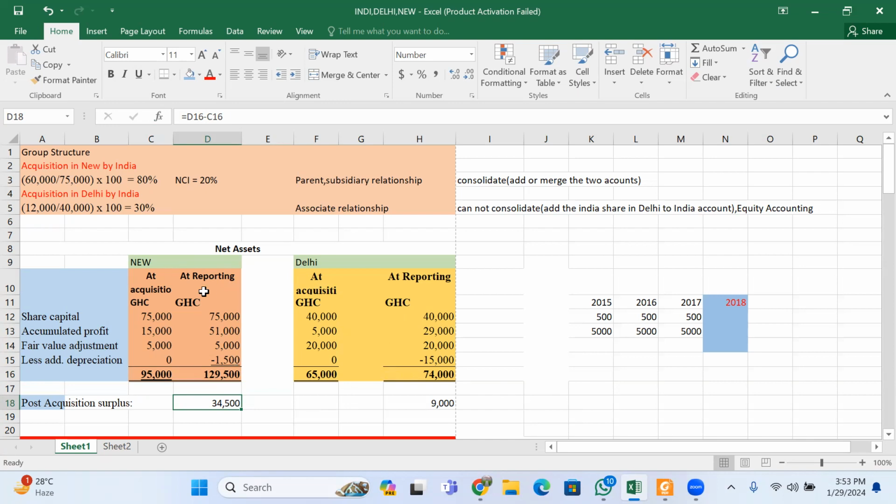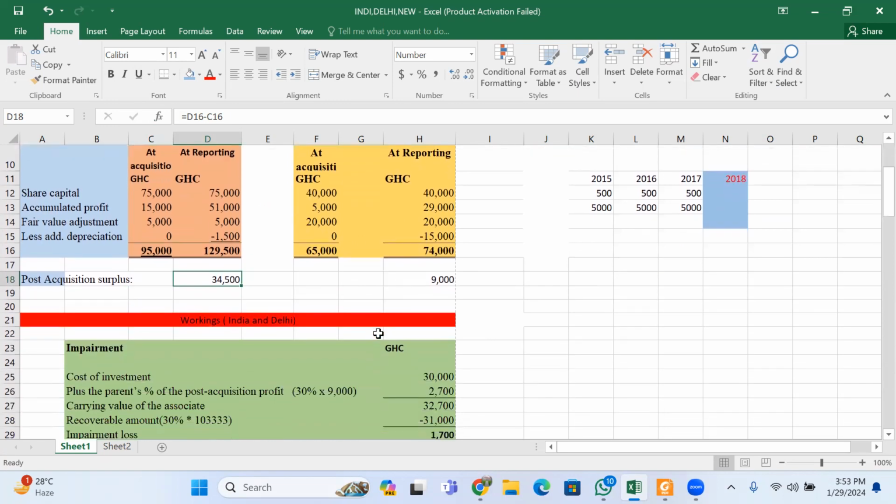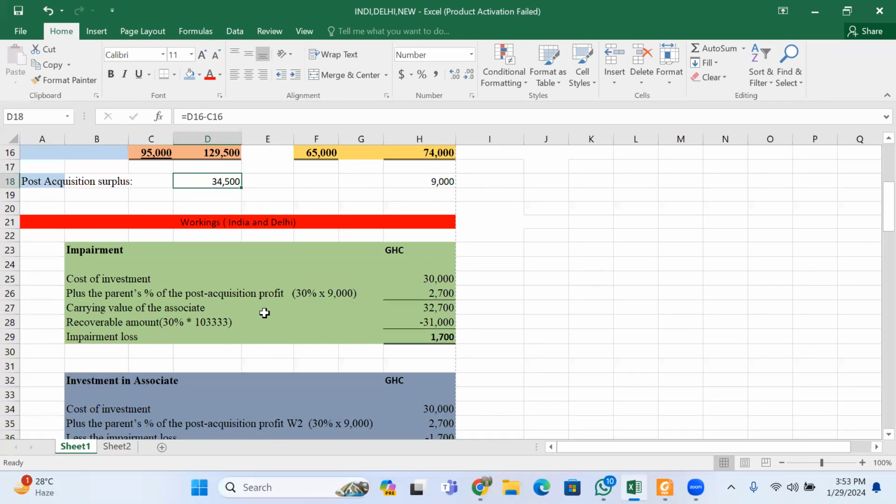The first step. Now, the next step is to do all calculations between India and Delhi to identify the appropriate share of profits and the appropriate share of loss from Delhi attributable to India. Now, take note.